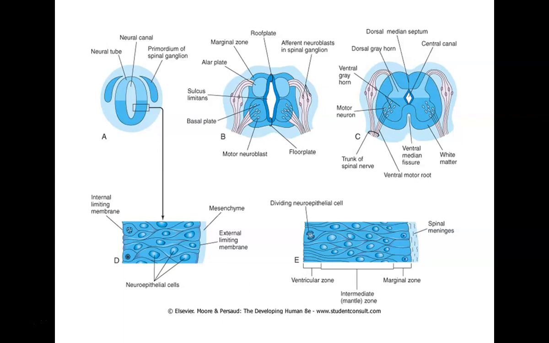The wall of the neural tube is composed of three layers, as we see in the case of the spinal cord. The inner one is the ependymal layer. The second zone we call the mantle or neuroblast layer, and the third zone we call the marginal layer. So the neuroblastic layer is the future neurons.